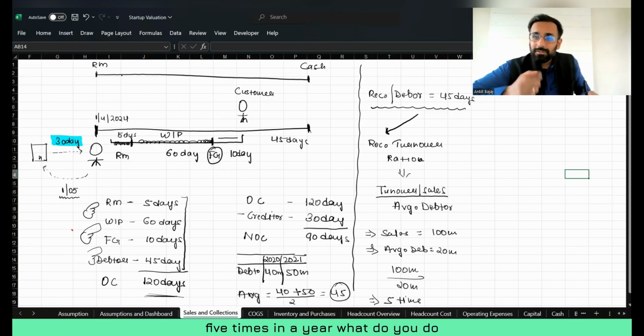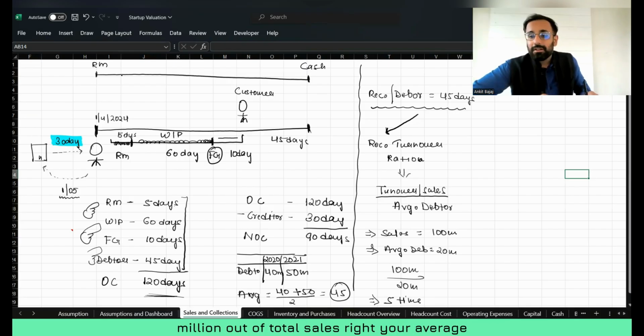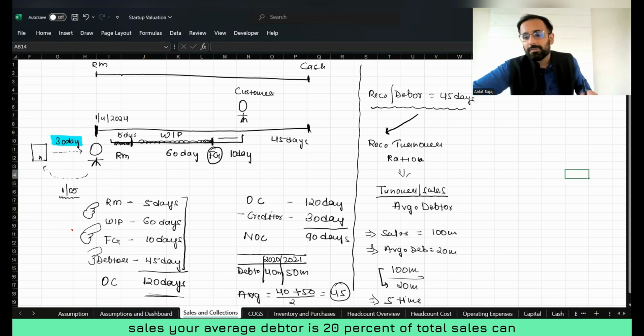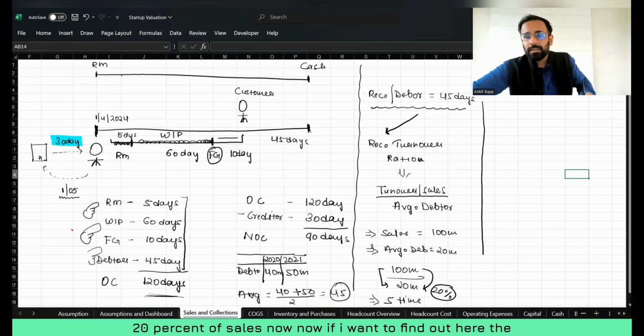Your average debtor is 20 million, so we can say that your average debtor is 20% of total sales. Sales is 100 million and debtor value is 20 million, so it is 20% of sales.